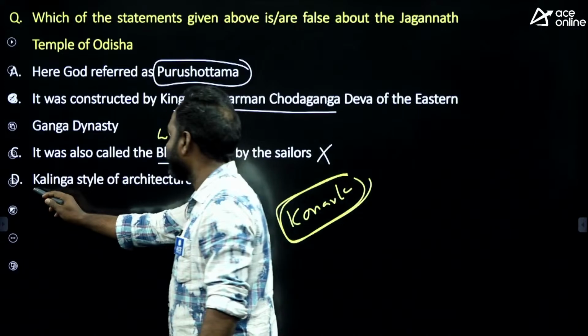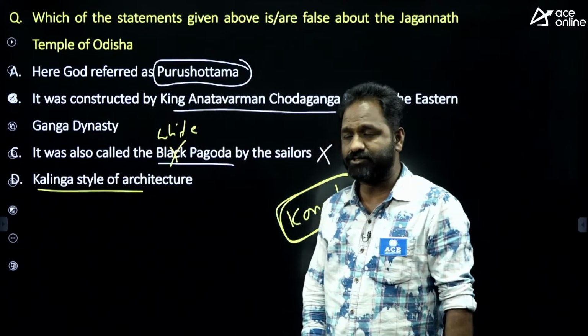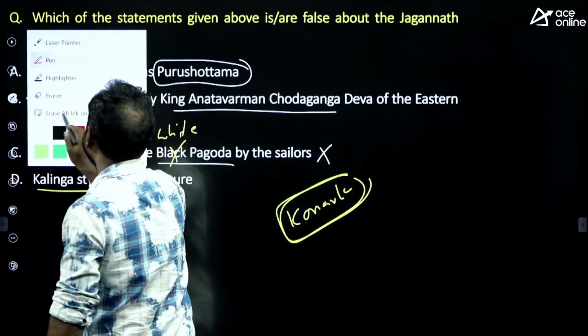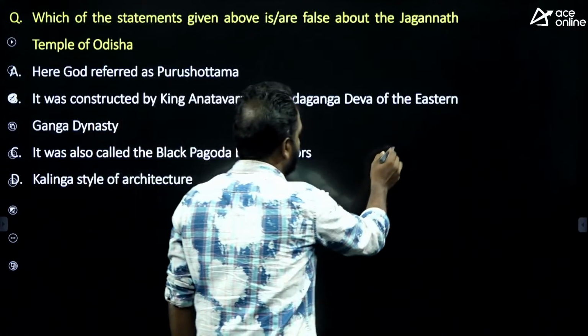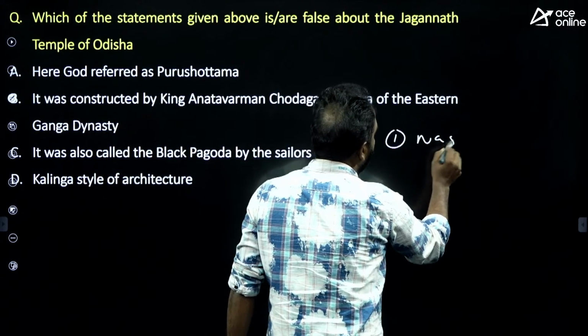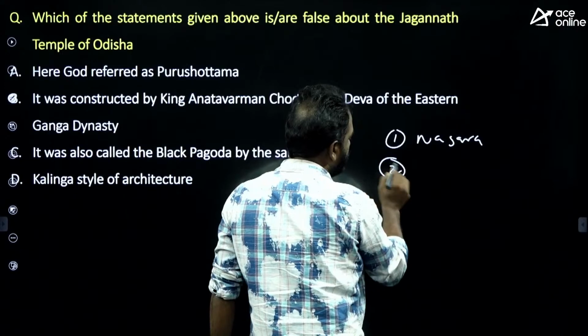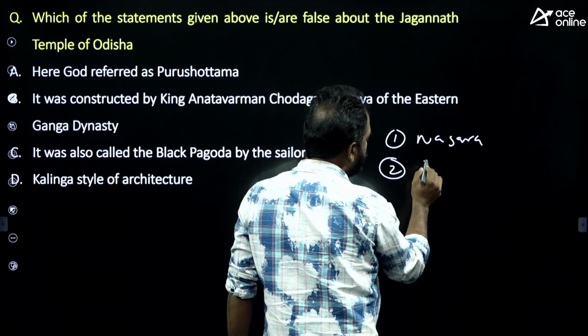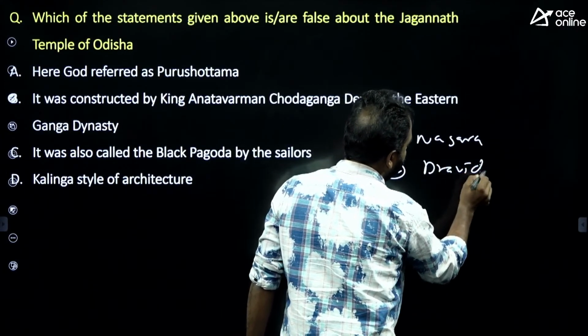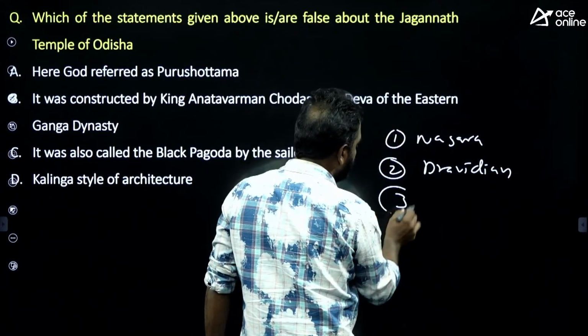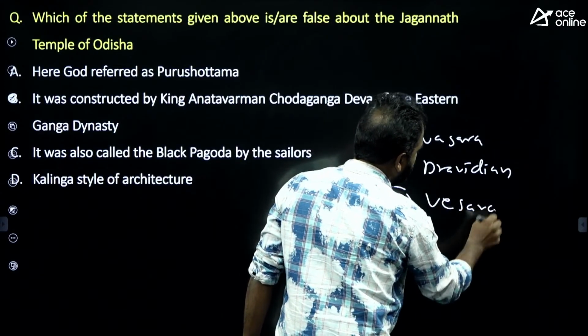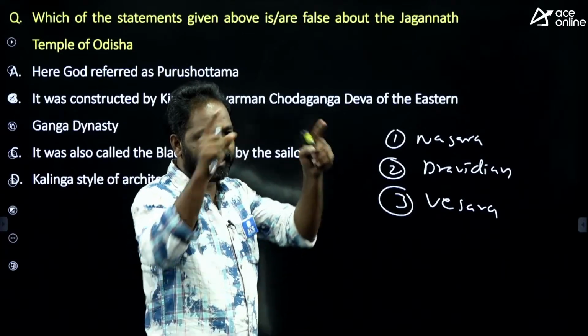And it was built in Kalinga style of architecture. Everybody knows that there are 3 styles of architecture. That is called Nagara style of architecture, Dravidian style of architecture, and the third one is called Vesara style of architecture. You know, the style of the temple.